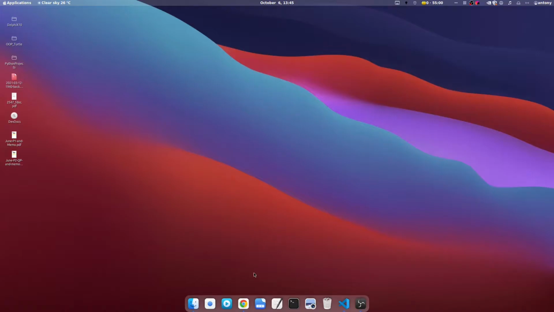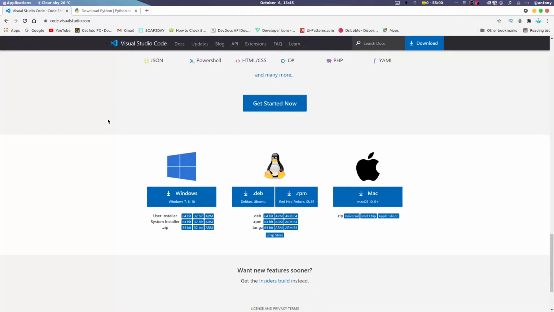Of course, the first thing you want to do here is open up Google Chrome like I've done right here. I'm going to leave the links to all the resources that you need in the video description below. Just click on the link for VS Code. This is the IDE that we're going to be using, the place where you're going to be writing your code. I highly recommend VS Code because it supports almost all the languages that you can possibly think of. VS Code is a very good IDE compared to things like PyCharm, which is best for Python only, which is not something I recommend you learning. It's good if you're going to be a full-time Python developer, but if you want to do other languages, go ahead and download VS Code.